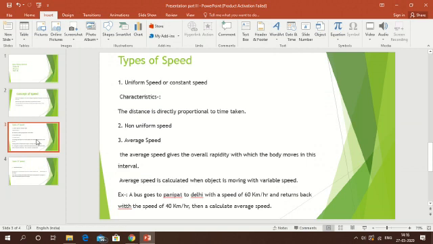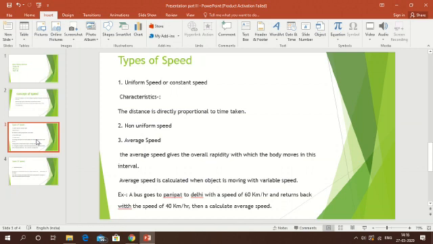Uniform speed or constant speed: if an object travels equal distance in equal intervals of time, howsoever small these intervals may be, then the speed of the object is said to be uniform speed or constant speed. For example, light travels with a uniform speed of 3 into 10 power 8 meter per second in vacuum.